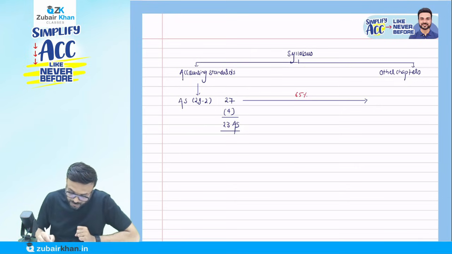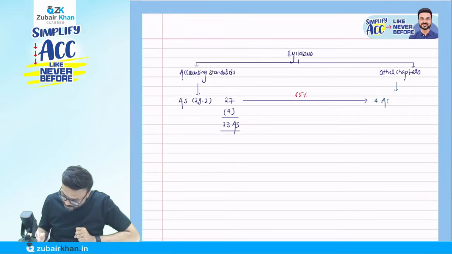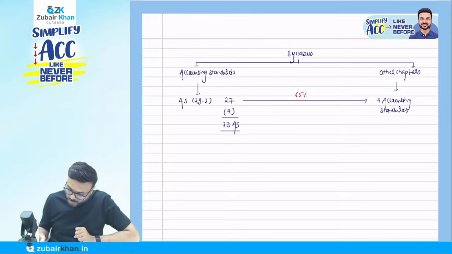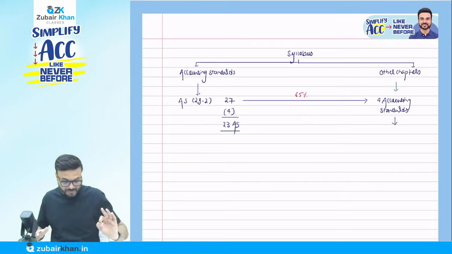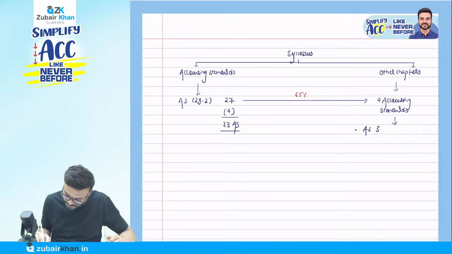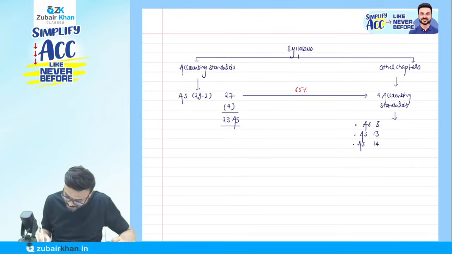Okay, so what is going to happen now? When I talk about other chapters, here I will cover 4 accounting standards. Okay, 4 accounting standards will be a part of other chapters. Those 4 accounting standards are: first, accounting standard 3, that is cash flow statement; accounting standard 13, accounting standard 14, accounting standard 21.